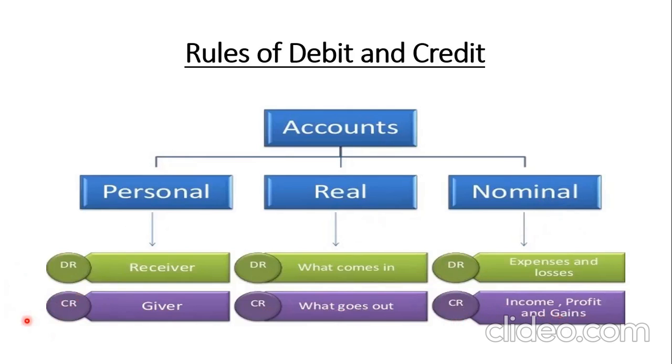So always remember, with C there will be G. And opposite of that, you have to debit.